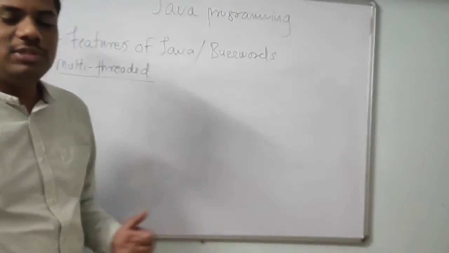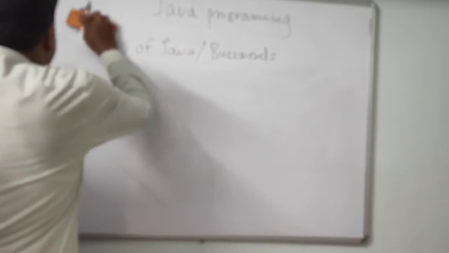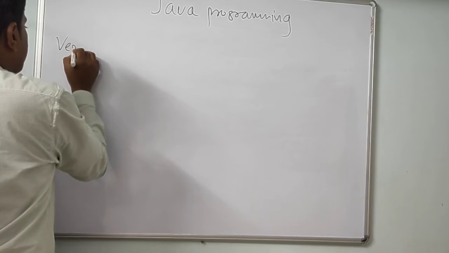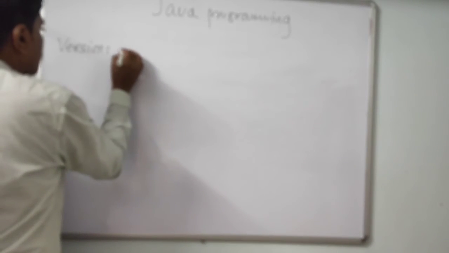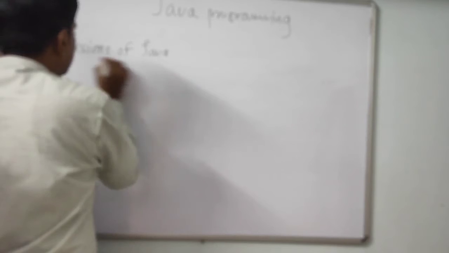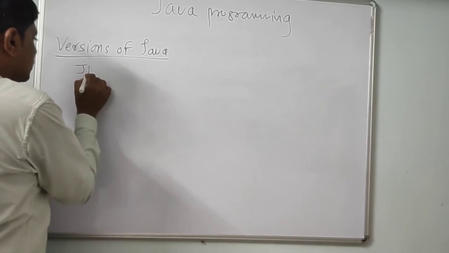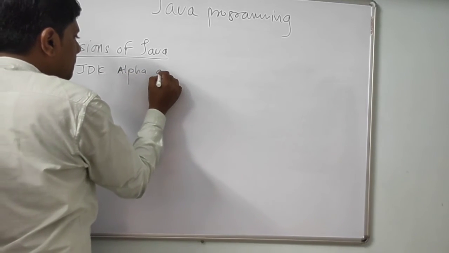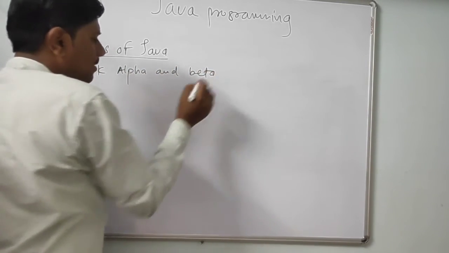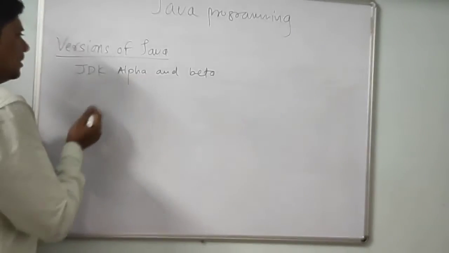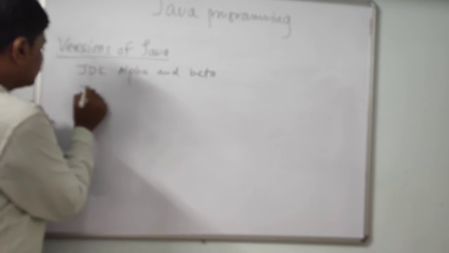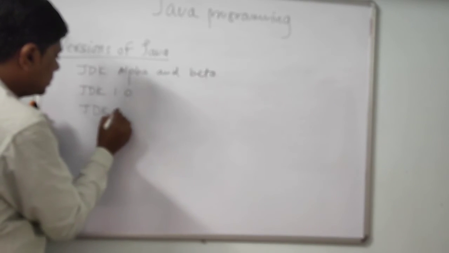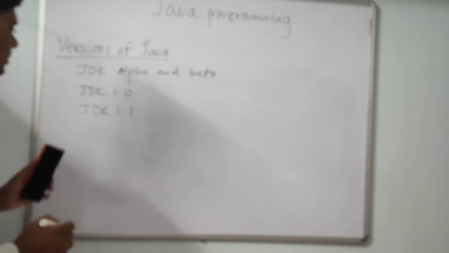Now we'll see the versions of Java. I will list a few. JDK alpha and beta was the first. Then JDK 1.0, JDK 1.1 are the next versions.